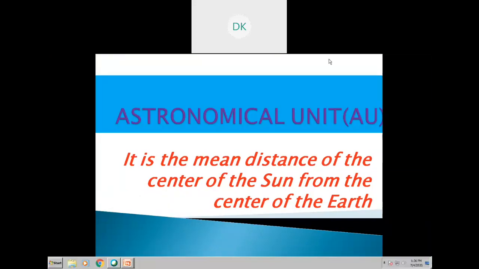This power of 10 means you have to add that many number of zeros. That is the distance between the center of the sun and the center of the earth. So this can be calculated with the help of the astronomical unit. To measure larger distances in the solar system, the astronomical unit is used.